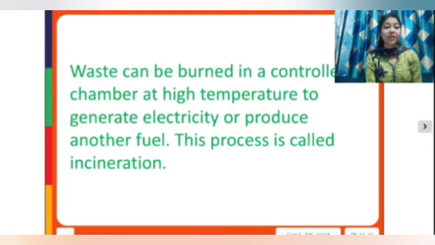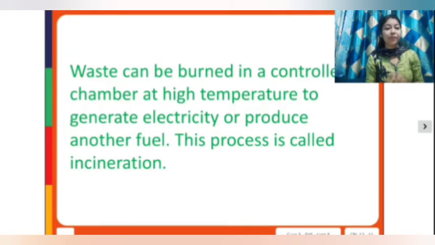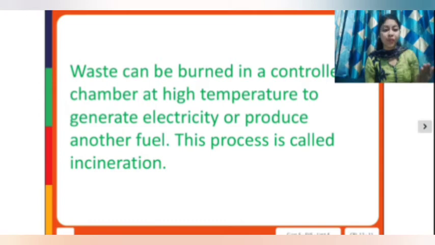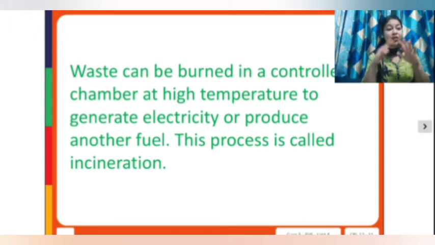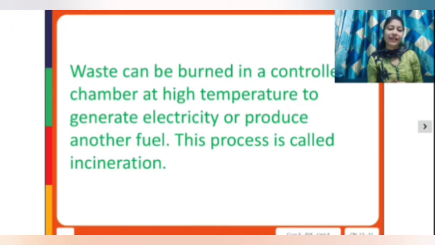Waste can be burned in a controlled chamber at a high temperature to generate electricity or produce another fuel. So this process is called incineration. When we burn waste in a controlled chamber at a high temperature, why are we burning that? To generate electricity. So this process is known as incineration.